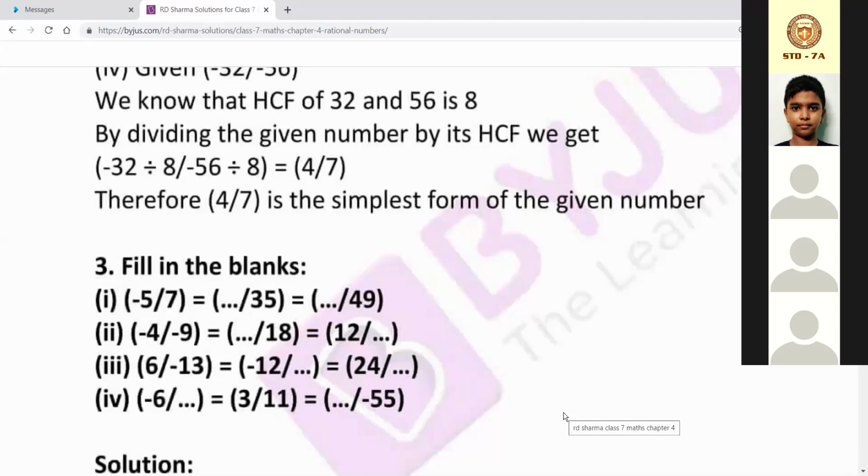If you are doing it in the holiday, ask me in the chat section, ma'am, this is the problem, how to solve. I will try to make you understand.